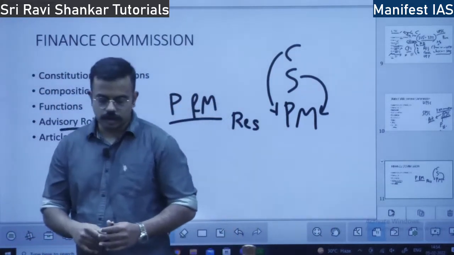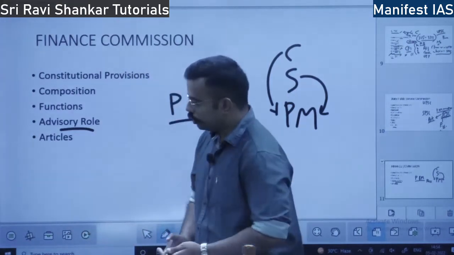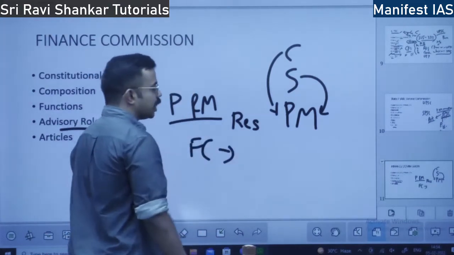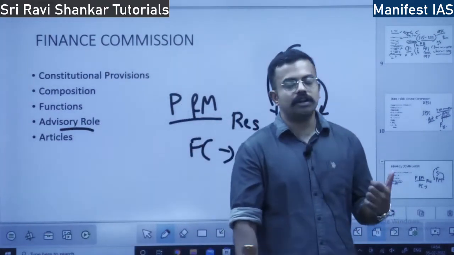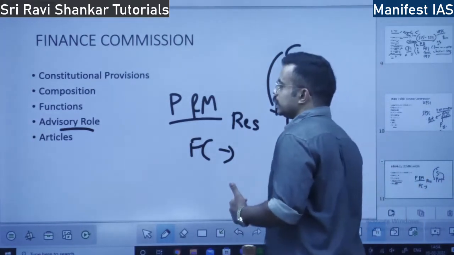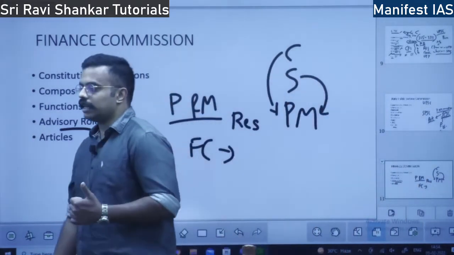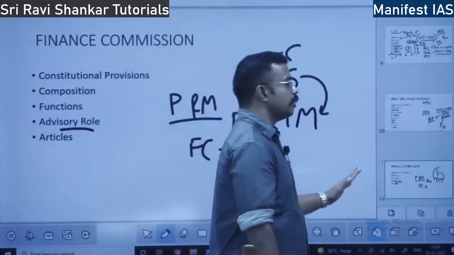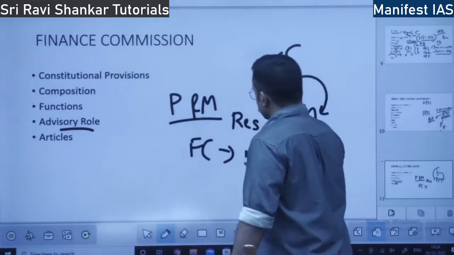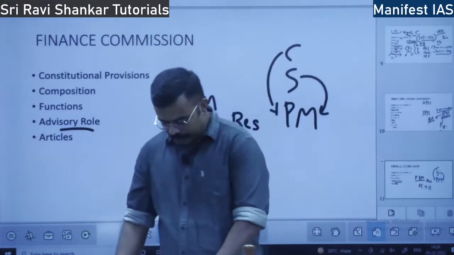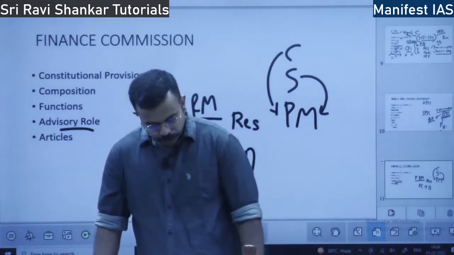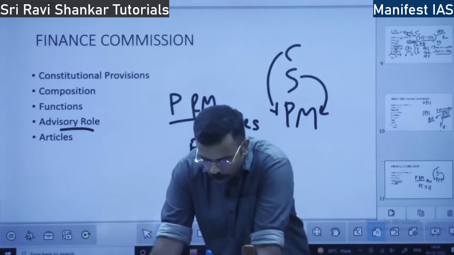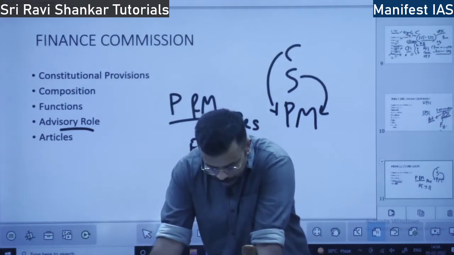Advisory role. What do you mean by advisory role? Whatever the Finance Commission says, the recommendations are not binding. The government need not follow it. It is at the discretion, at the whims and fancies of the government, either to follow it or not follow it. So it is just an advisory body. As I said, it is up to the union government to accept the recommendations or not accept them.